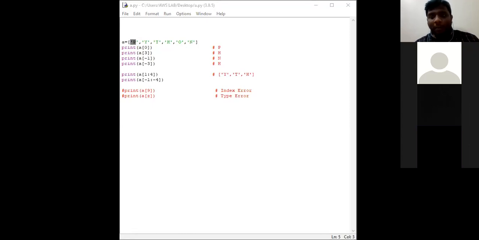Already I told you, in positive indexing the value starts from the left side to the right side. Here, with -1 to -4, we are going to get an empty list.